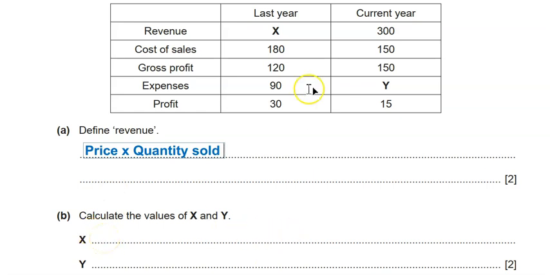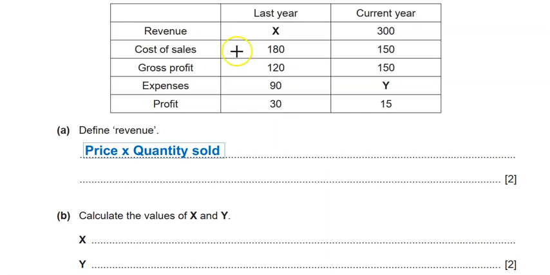Then part B, calculate X and Y. So I go back to this, and I notice that I have missing revenue in last year, and in current year I have missing expenses. Now you have to remember what you studied in chapter 24, I guess, the income statement. An income statement always starts with revenue minus the cost of goods sold, or cost of sales as we call it.